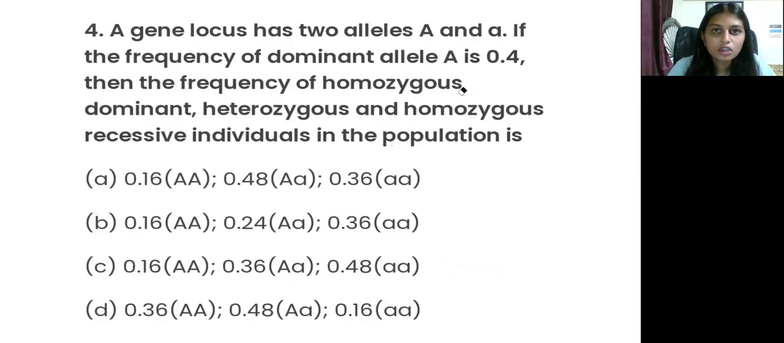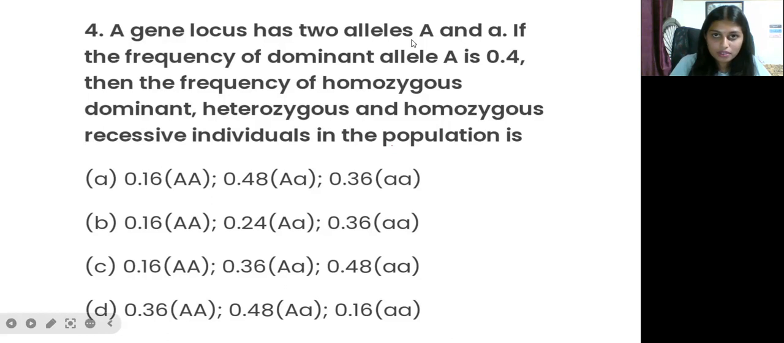So a gene locus has two alleles, that is big A and small a. If the frequency of dominant allele A is 0.4, then what is the frequency of homozygous dominant, heterozygous, and homozygous recessive individuals in the population? They have just given A. For example, if P square is there, only the P value they have given. So with the help of this P value, we have to identify homozygous dominant, heterozygous dominant, as well as homozygous recessive. So very easy. So how to calculate, you can see here.